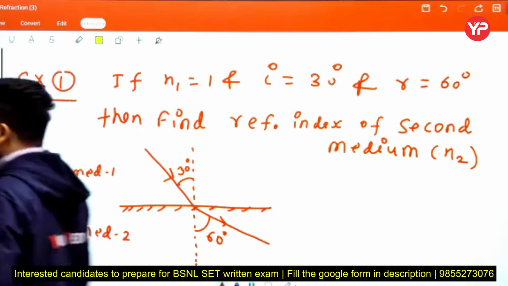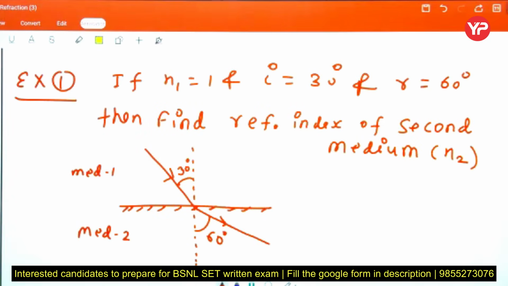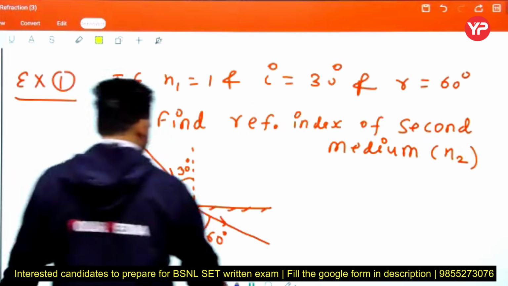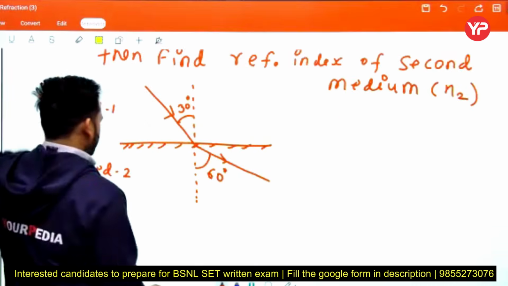But this question we consider only for that. Here we want to know, do you know the concept of Snell's law or not? See beta, how we apply Snell's law in that particular question.